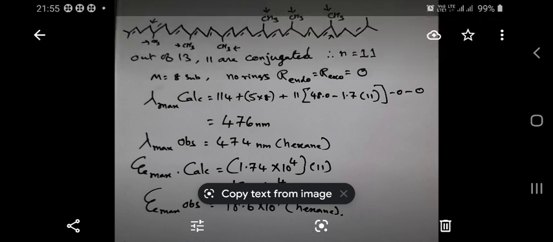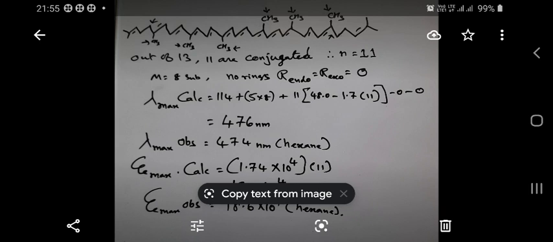Now if you substitute the values in the equation of the Fischer-Kuhn rule, the lambda max value that is calculated is 114 plus M, the number of alkyl substituents, into 5.